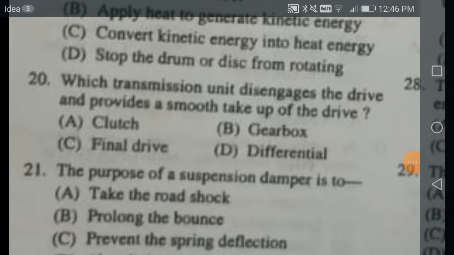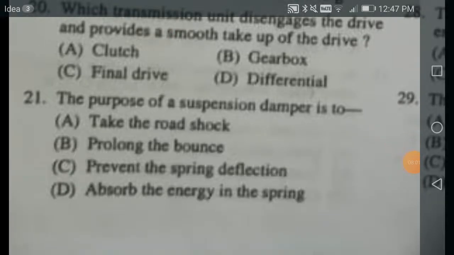Which transmission unit disengages the drive and provides a smooth take-up of the drive? This is your clutch. The clutch is always used to engage and disengage your engine shaft with the main or transmission shaft, right? So here the correct answer is clutch. But in the gearbox, what are you going to get? You are going to get different speed ratios between the engine speed and your main shaft or drive shaft speed. There are various gear ratios for first gear, second gear, top gear, and reverse gear also. So please go through that very carefully. Final drive is definitely not the correct answer. The unit that disengages the engine shaft from the transmission or main shaft is your clutch.